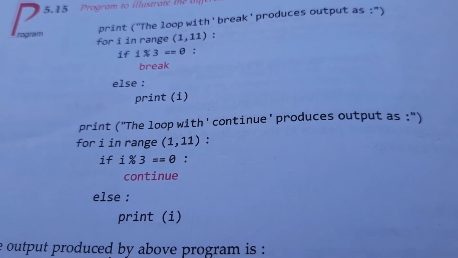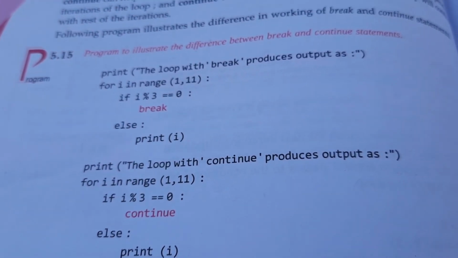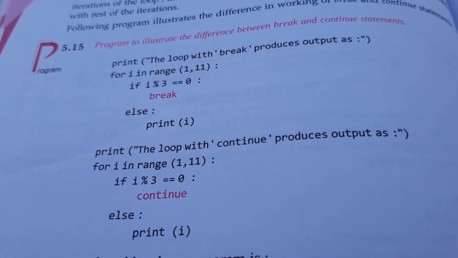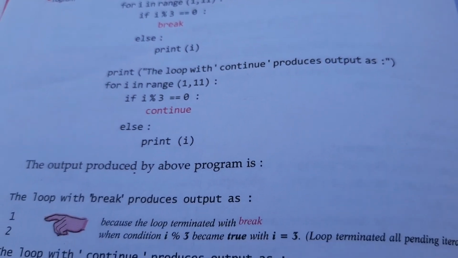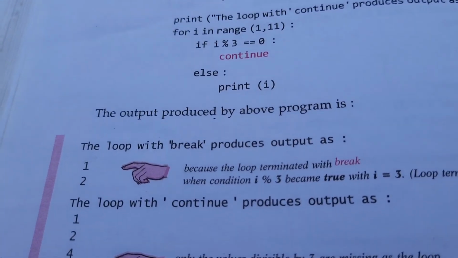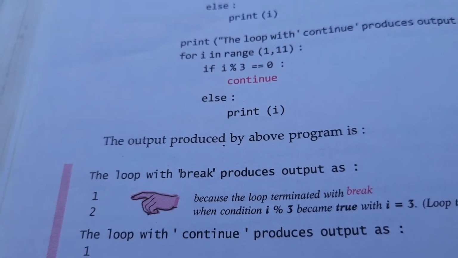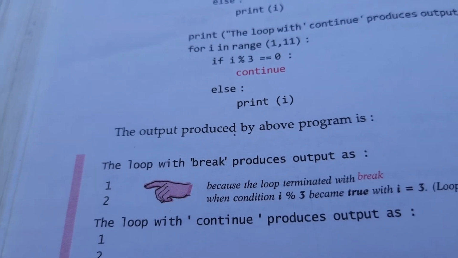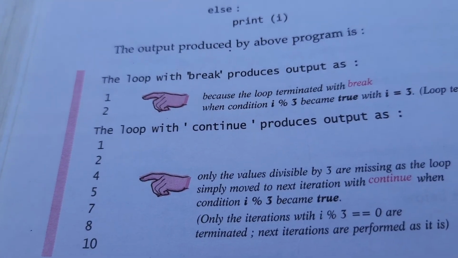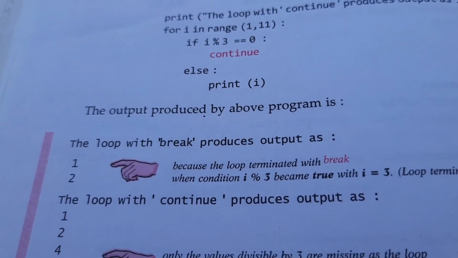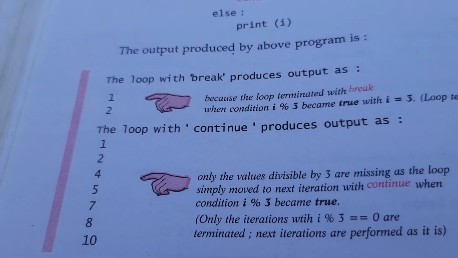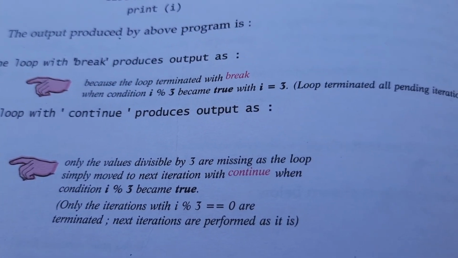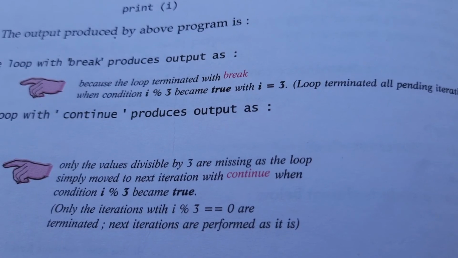So I hope now it is clear how to use the break statement and how to use the continue statement, right? So you can see the output. Whenever we use the break statement, only 1 and 2, two values will be printed, and in the continue statement, the values divisible by 3 will be skipped and all the rest will be printed. You can see, right?